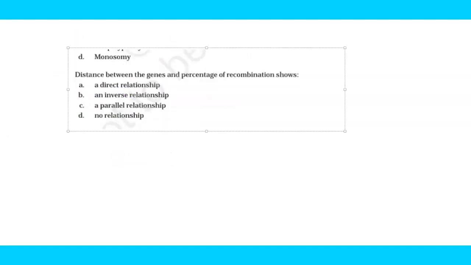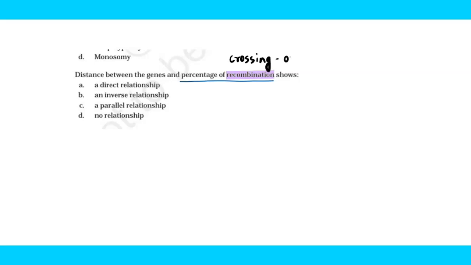This question is asking you about the distance between the genes and the percentage of recombination. When they are asking about percentage of recombination, you need to remember that with recombination they want to say crossing over, and the products of recombination are known as crossovers, right? They are asking whether distance between the genes and the percentage of recombination shows a direct relationship, an inverse relationship, a parallel relationship, or no relationship.